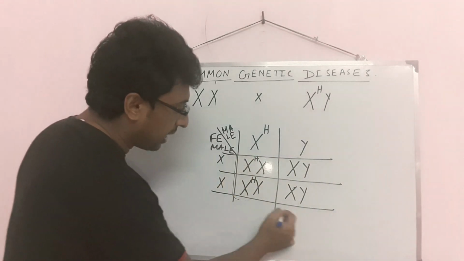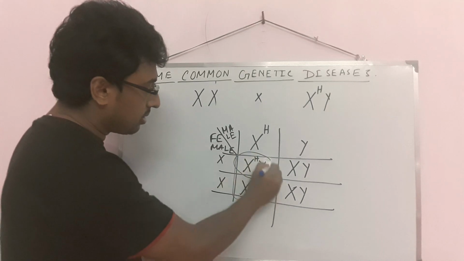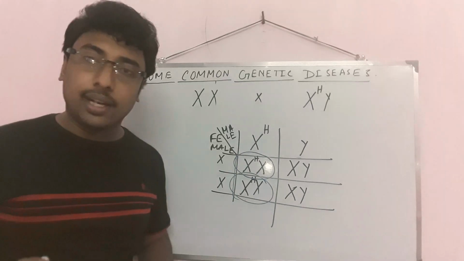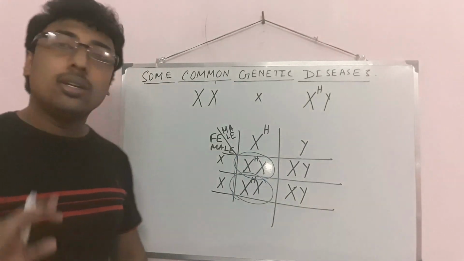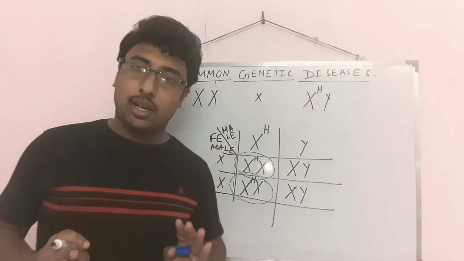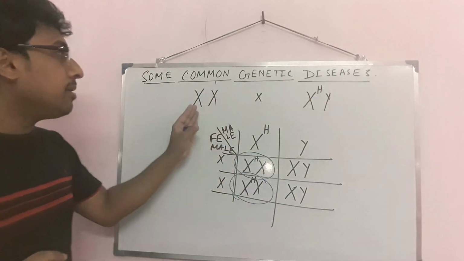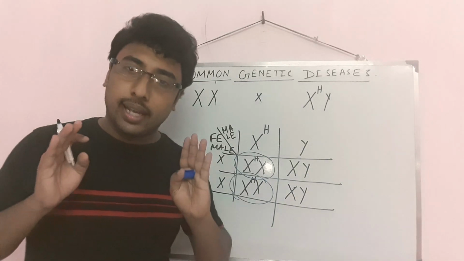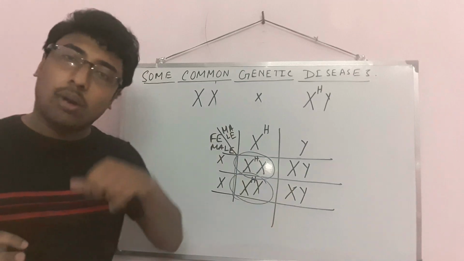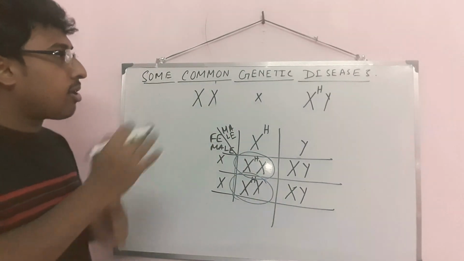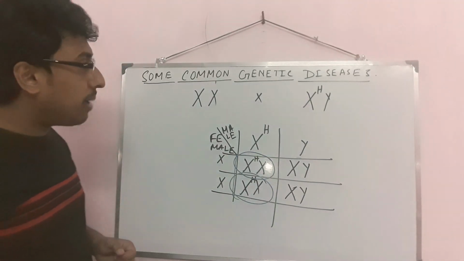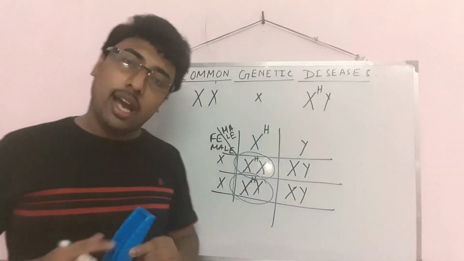Among four offspring, the two daughters are both carriers but not actually hemophilic, and the two sons are normal. So if the father is hemophilic and the mother is normal, their daughters will be carriers, not hemophilic, and their sons will be normal. It is known as crisscross inheritance. See, from the father it comes towards the daughter. Now see, if the mother is hemophilic, similarly the son will be affected.